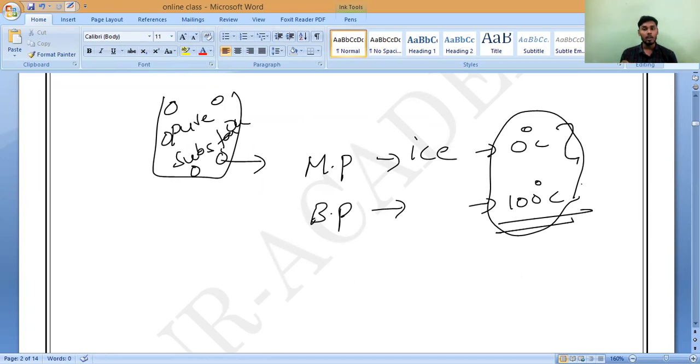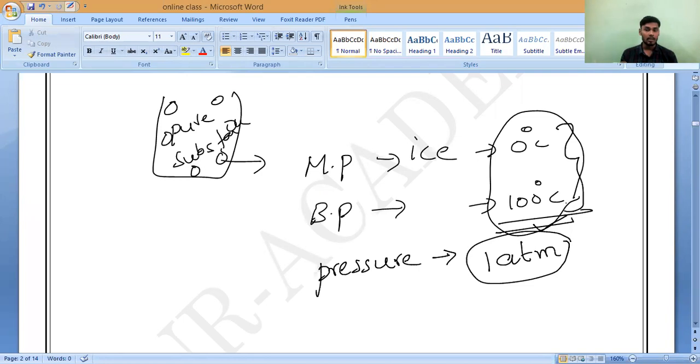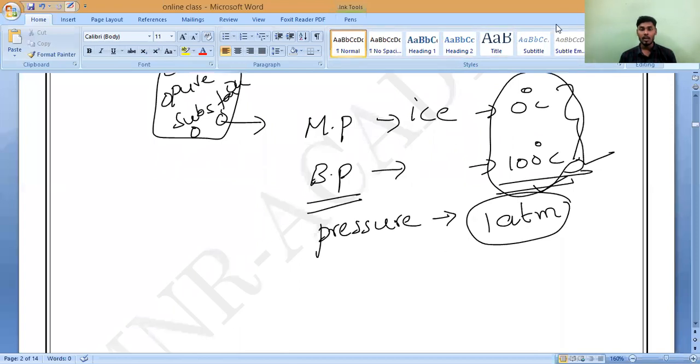One more parameter you have to remember. What is that? In the first chapter of chemistry I have taught you, it is not only 100 degrees Celsius. One more parameter is important. That is called pressure. Atmospheric pressure. How much? 1 atm. At 1 atmospheric pressure and 100 degrees Celsius, water evaporates into the gaseous state. That is what we studied in the last class.